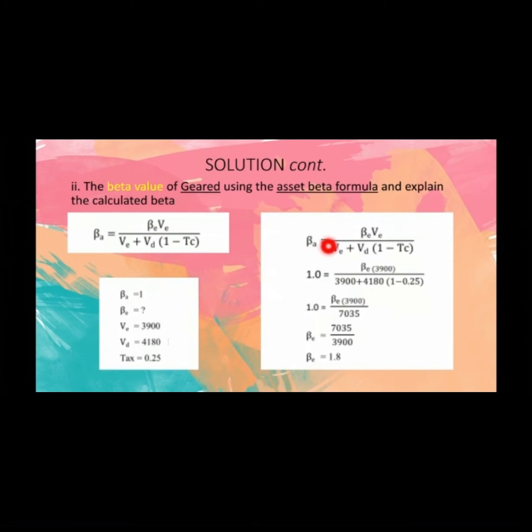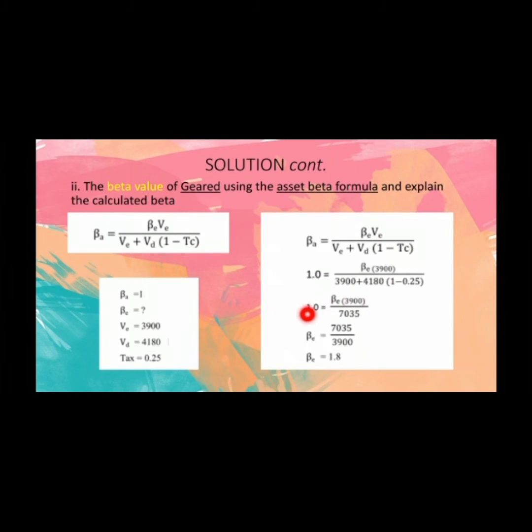This is for the ungeared beta value. We insert here 1.0. We leave the beta value of geared, since we need to find it, and this we multiply by the value of equity over the value of equity plus the value of the debt, times 1 minus the tax rate of 25%.